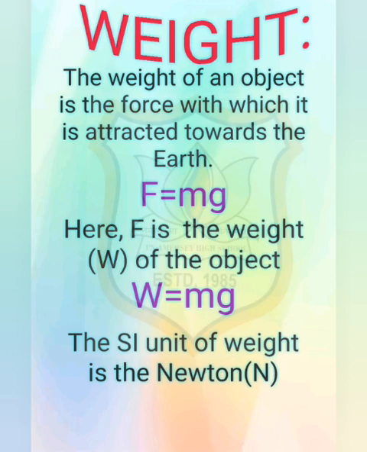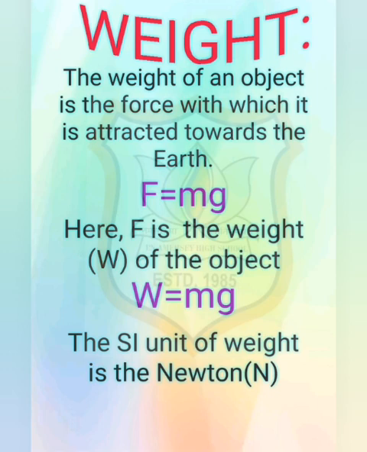The force of attraction of the earth on an object is known as the weight of the object. It is denoted by capital W, and substituting in the same equation, F is equal to mg, for weight we can write W is equal to m into g. W is again the weight of an object. As the weight of an object is the force with which it is attracted towards the earth, the SI unit of weight is the same as that of force, which is the Newton. The weight is a force acting vertically downwards. It has both magnitude and direction.